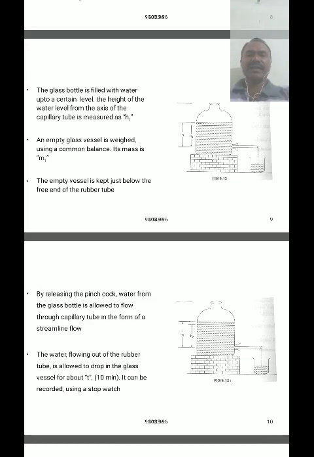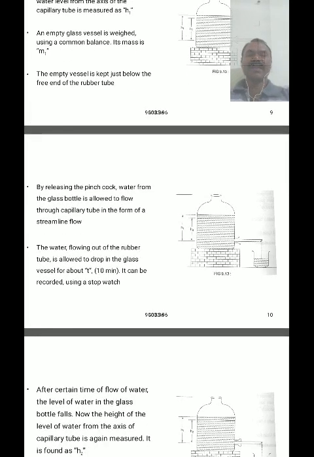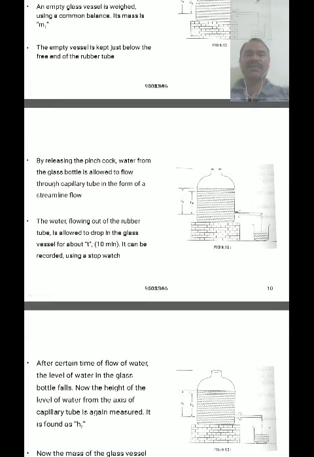The empty vessel is kept just below the free end of the rubber tube, near the capillary tube. By releasing the pinch cock, water from the glass bottle is allowed to flow through the capillary tube in the form of streamline flow.